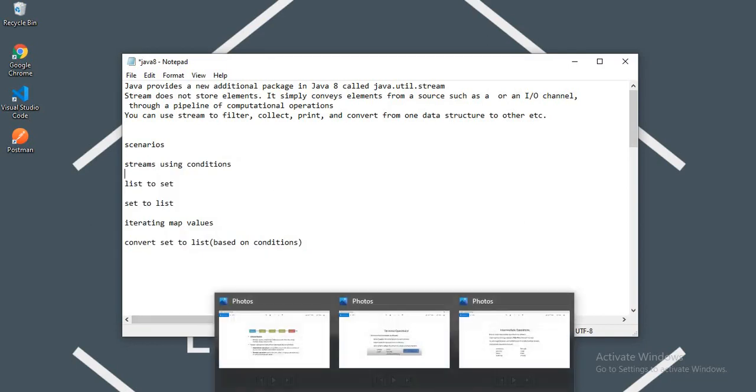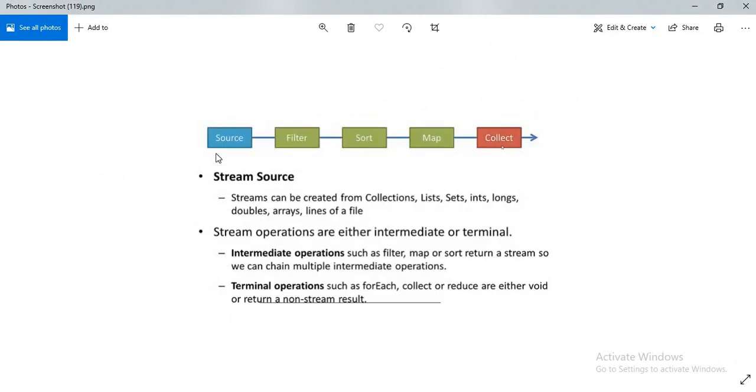Okay guys, before going to the programmatic implementation, I want to show you something. Normally this is the flow. These are the intermediate operations, this is the terminal operation, and this is the stream source. You can simply say that the stream sources are things like list, set and map. These are some intermediate operations, and you can have any number of them. And for terminal operations, we have forEach, collect and so on.